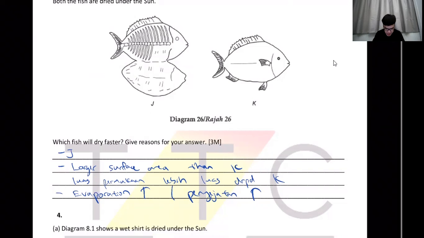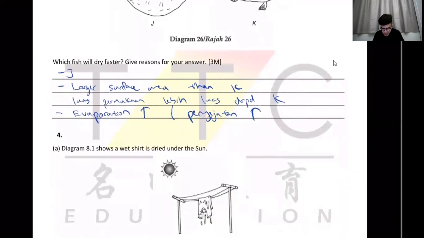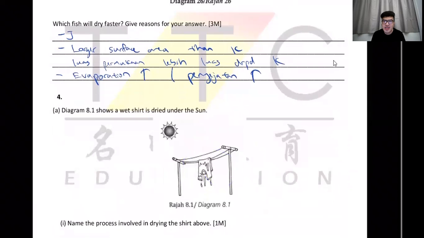All right. So next, number 4, a wet shirt under the sun. So this is what your mom does every day. Any of you here has a dryer? There are 2 ways for you to dry your clothes. Number 1 is by drying it conventionally on your balcony. But some people don't like that, because when you hang clothes on your balcony, it gets very unsightly. So if you really hate that, you can get a dryer. It's like a washing machine, but it doesn't wash your clothes. It's just a heater. You put your clothes inside and it spins. It applies heat, so your clothes get warm and the water evaporates away.